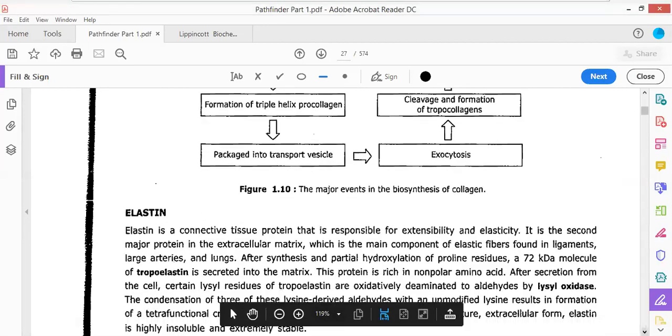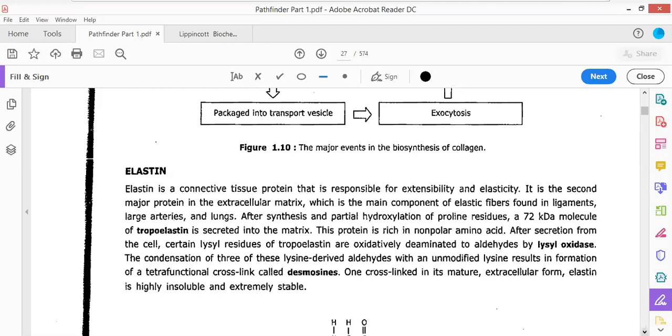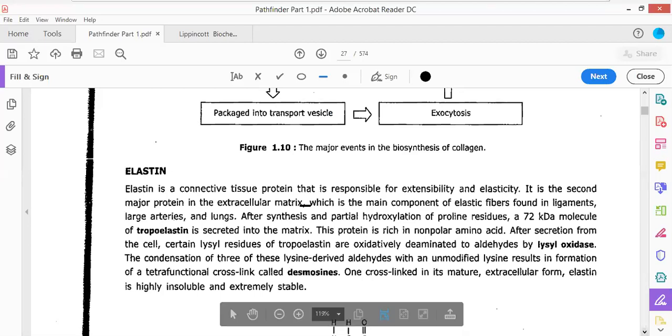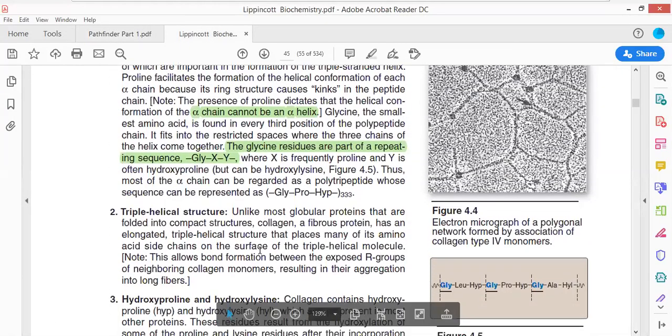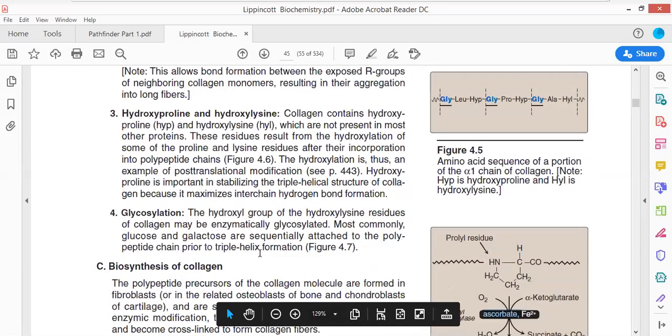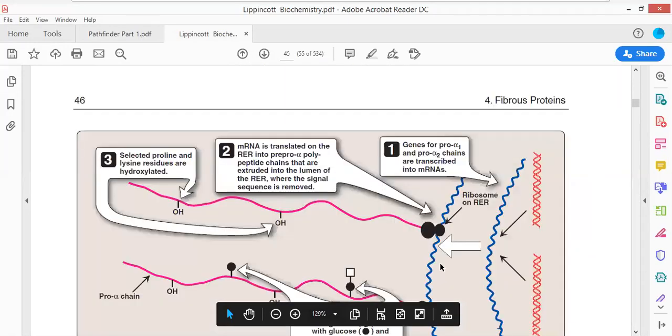Now, moving forward, the next protein is the elastin protein. But before that, we have to note something from Lippincott. There is the triple helical structure, hydroxylation. How does hydroxylation take place? You have to note this figure in your Pathfinder.